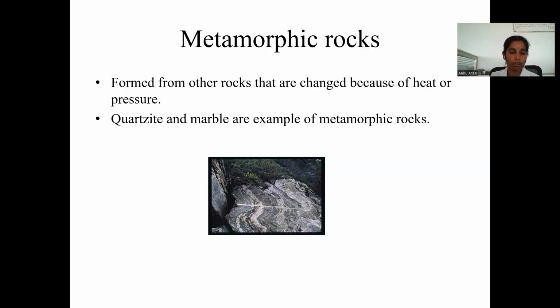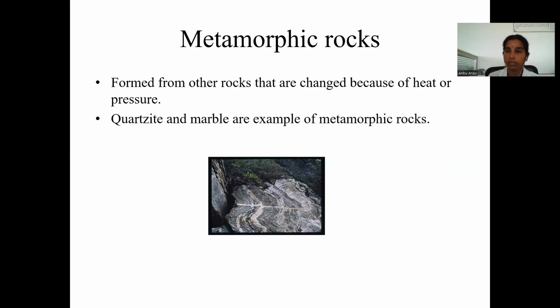What are the changes in metamorphic rocks? First, crushing of grains. That is the change of sedimentary rocks: they get transformed by crushing of grains, from coarse grain to medium grain or fine grain.